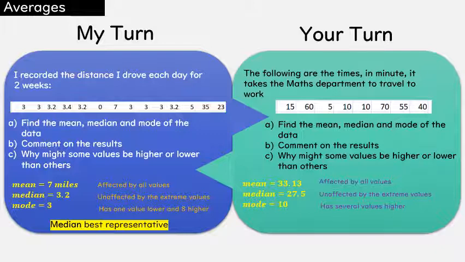So for this question here, I would say that either the mean or the median are correct. The mode is obviously not correct because it doesn't take into account any of the other values and it doesn't represent the data correctly. So if you said the mean or median seemed to be about right, that's great.